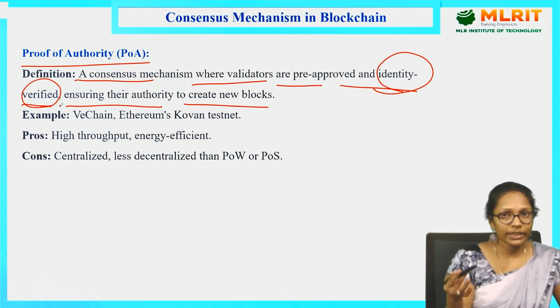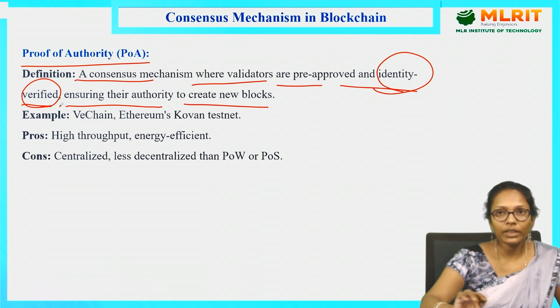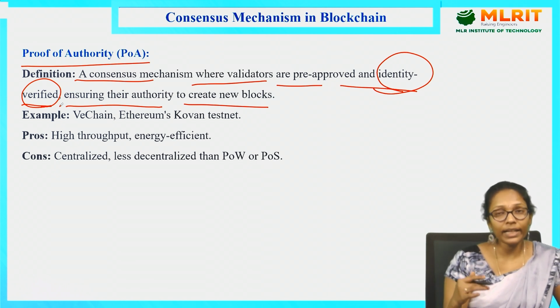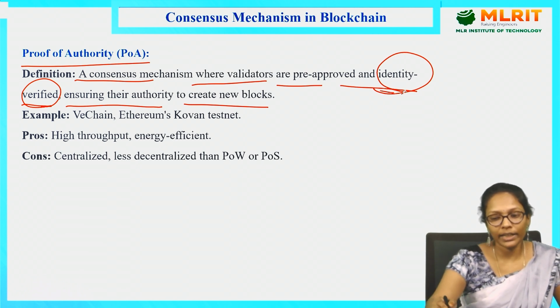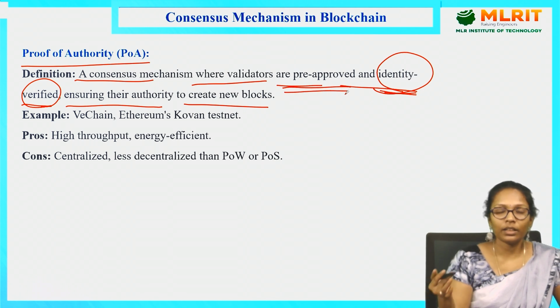They will check the identity and also ask for the voting mechanism. It's voluntary, unlike the previous one: I can nominate myself to validate the transaction, but my identity will be verified and I should be pre-approved by some other person.